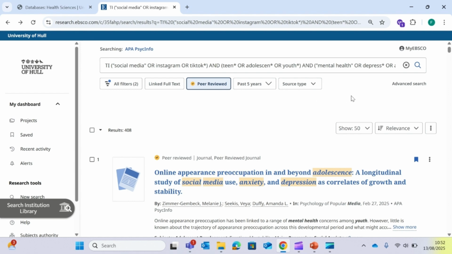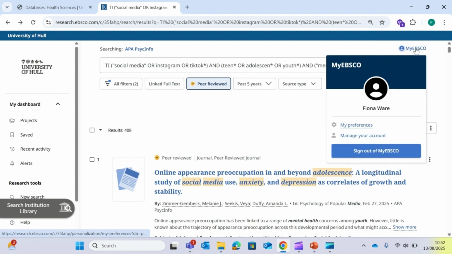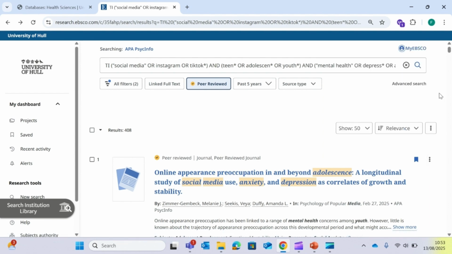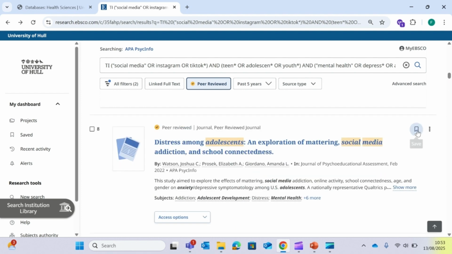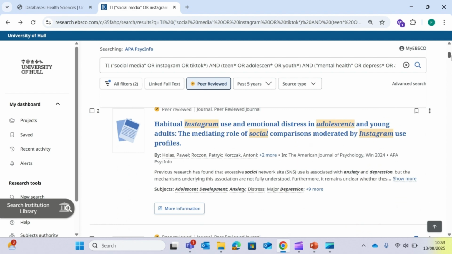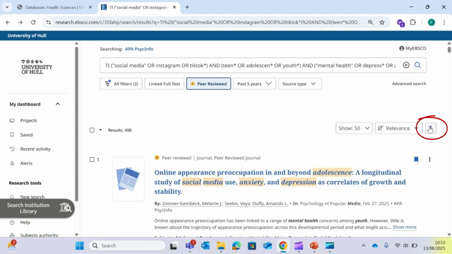If you're using these databases regularly, it's worth setting up a personal account. If I select My EBSCO, from here you can create an account, and I've signed into my personal one already. That means I can save things permanently into folders, and I can even save my search. Simply click on the little icon here to save. And if we want to save the search, we just use the three dots at the top of the results page and go to Save Search.